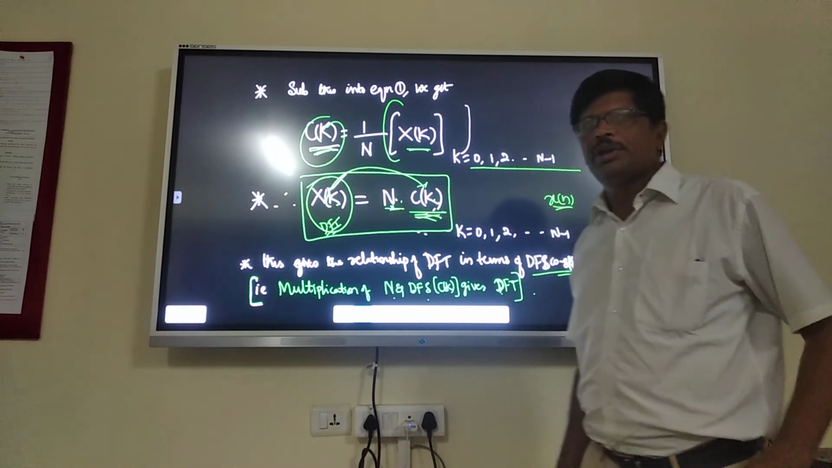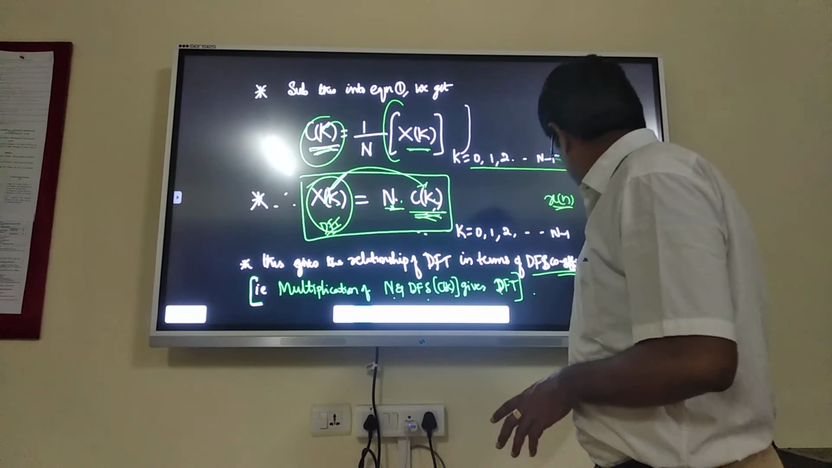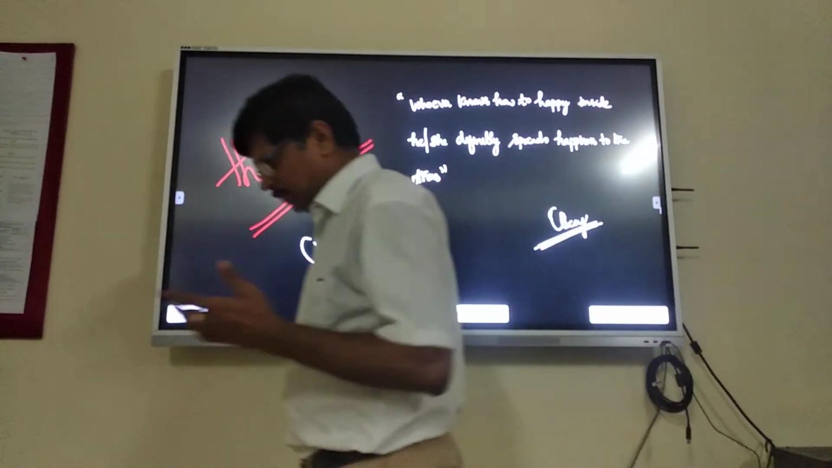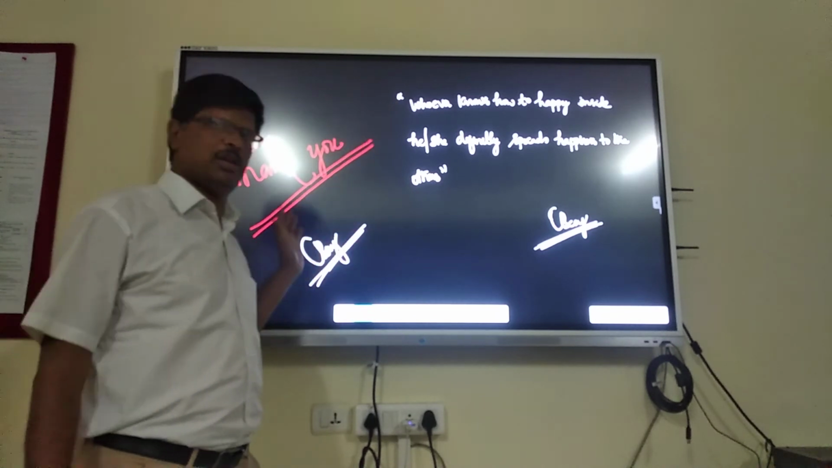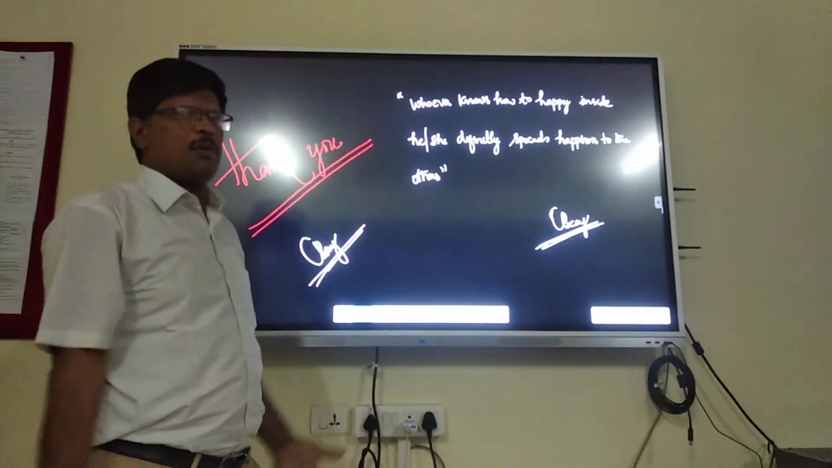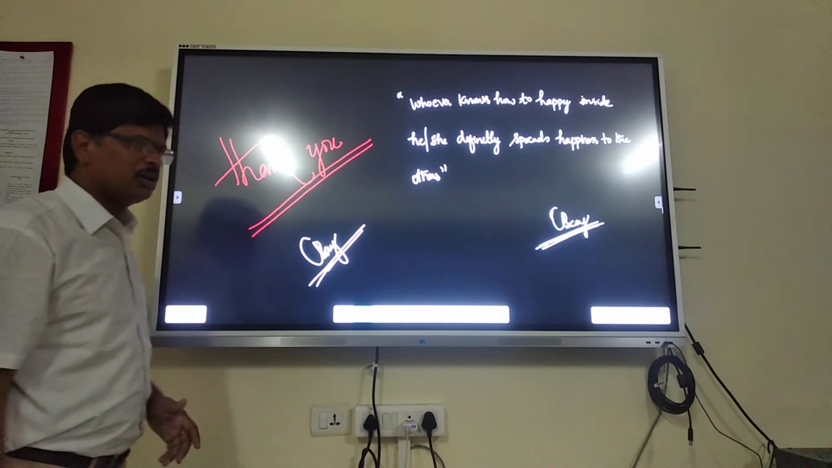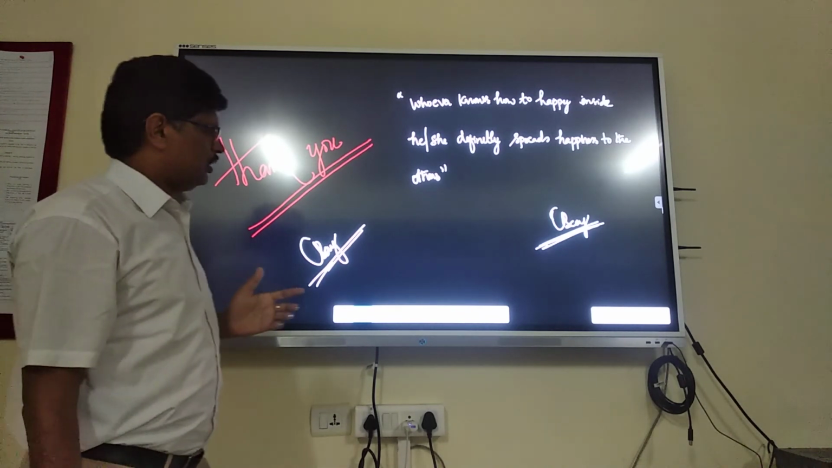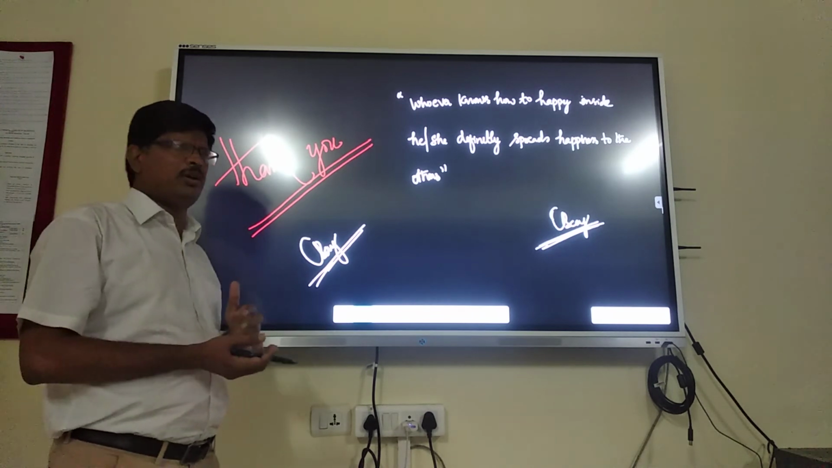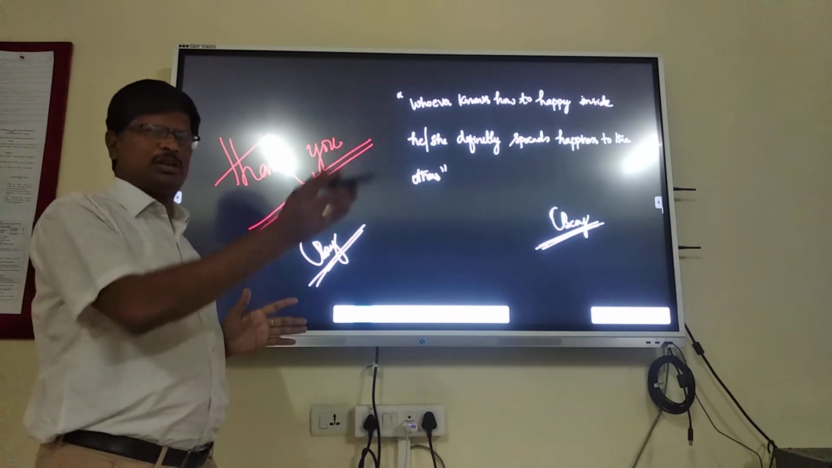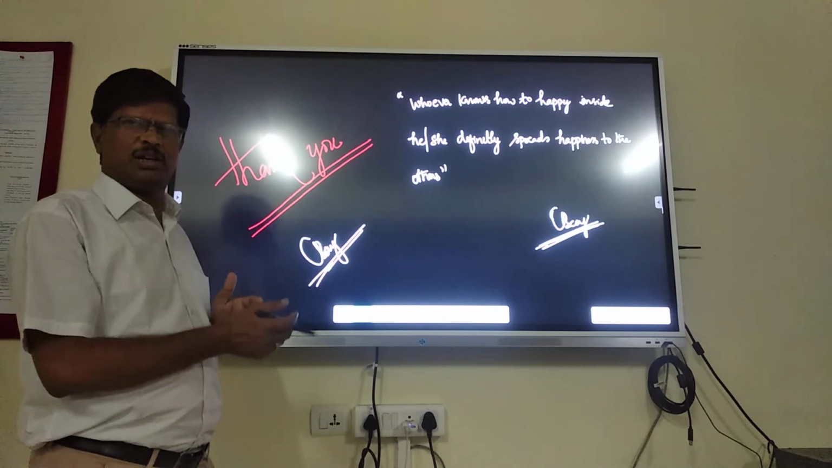That is how DFT is related to DFS coefficients. DFT is related to the Z transform, or DFT is related to DFS coefficients. I hope I am clear. Thank you. Next time we'll see this. This is all. DFT is now related in this way to the other transforms, the same way as DTFT and all.